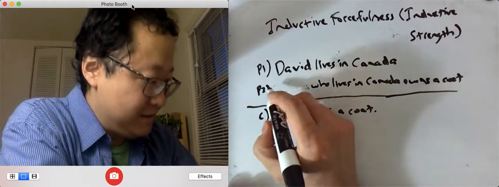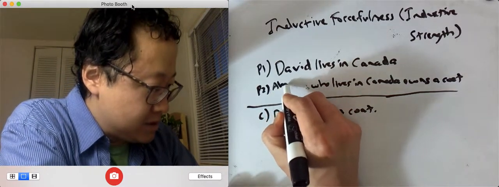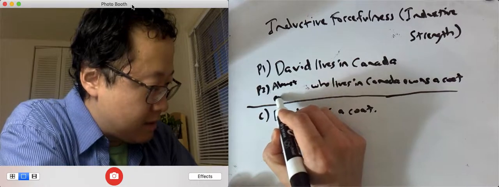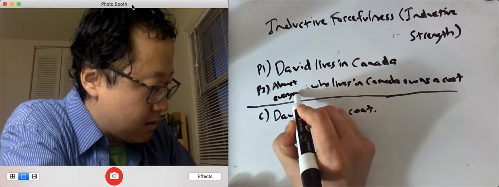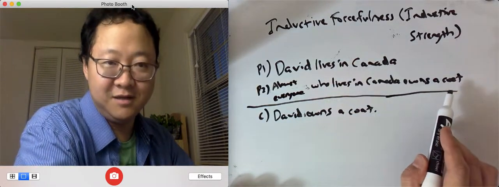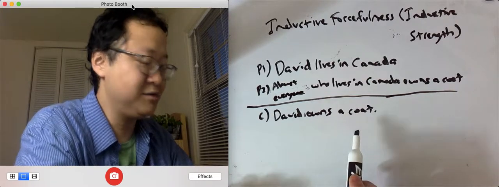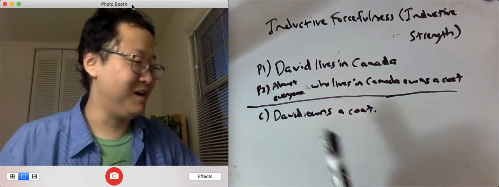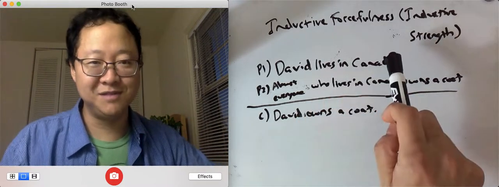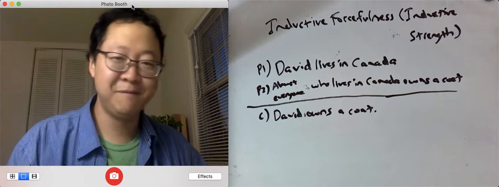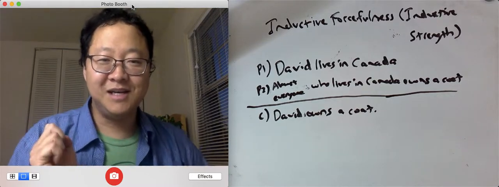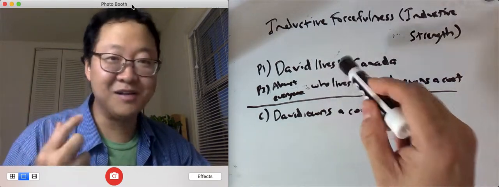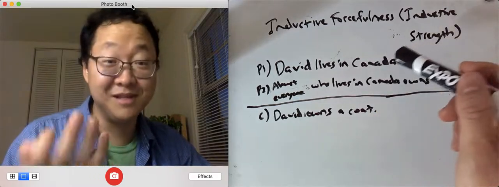We can say almost everyone who lives in Canada owns a coat. Therefore, David owns a coat. Now, this argument seems much better. Almost everyone who lives in Canada owns a coat. David lives in Canada. Therefore, David owns a coat. Now, the problem with it is, and it might be that all the premises are true, too. Actually, it probably is true.